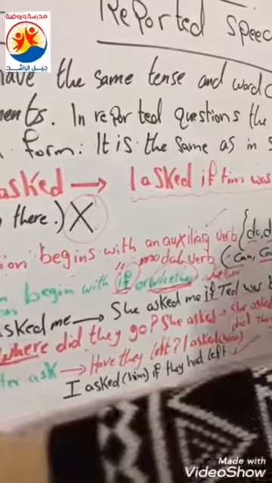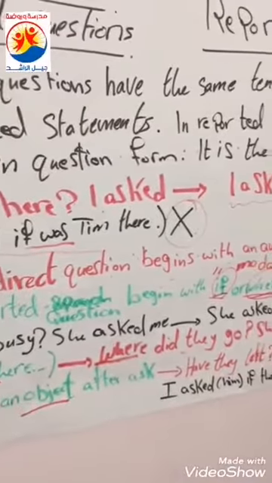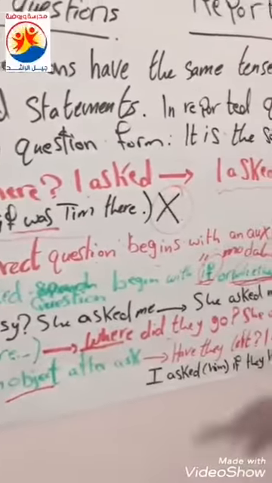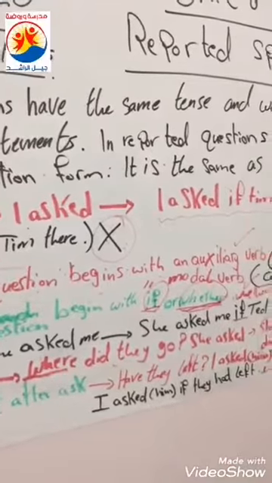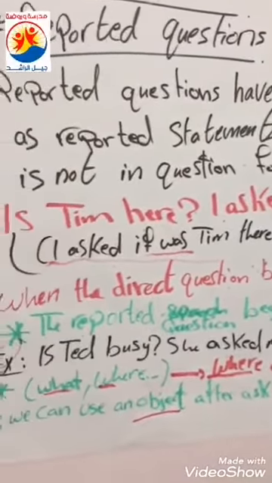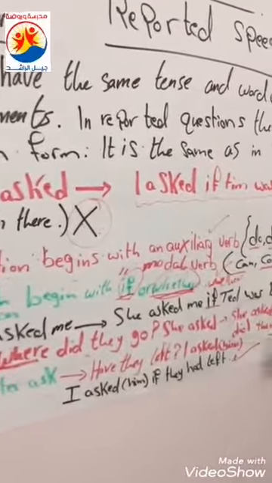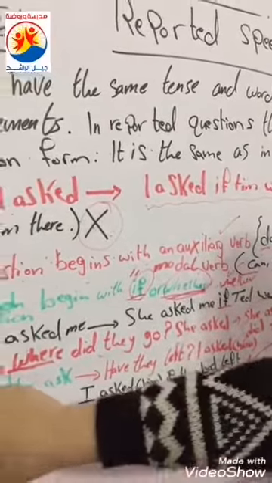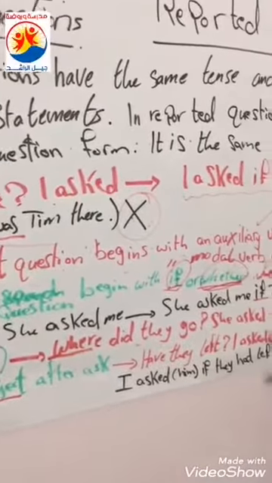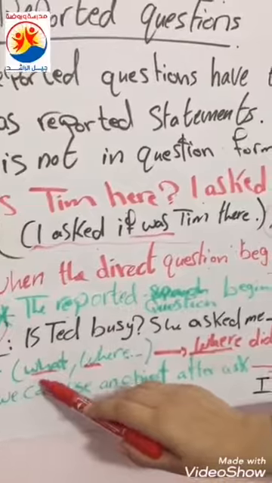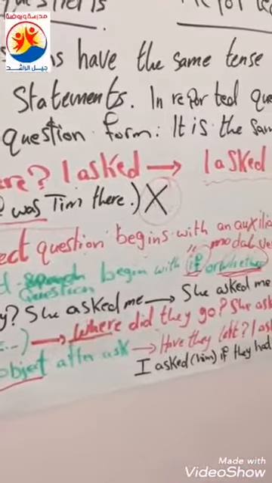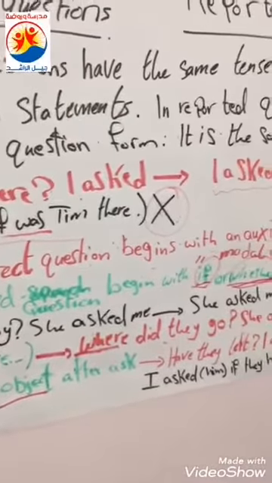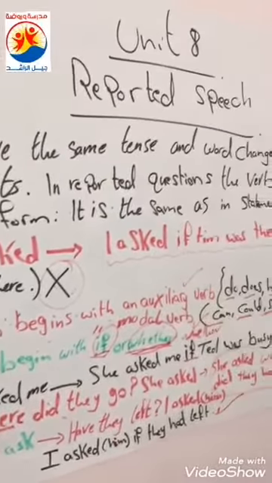And also with WH questions, what, where, when, etc., or an object. That's it for today. Please, if you have any questions, just send me a private message. Thank you for listening today.